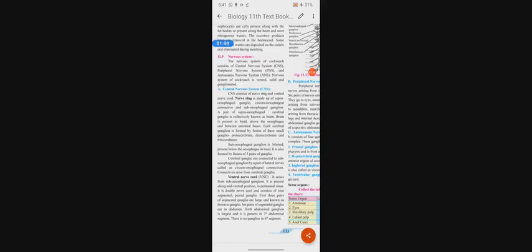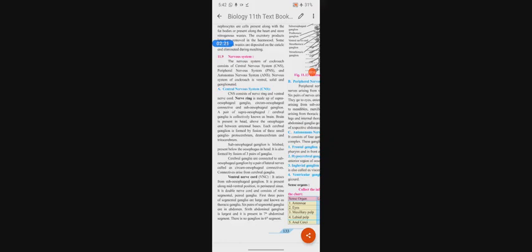The nerve ring is made up of supraesophageal ganglia, circumesophageal connective and subesophageal ganglion. So these three make up the nerve ring.